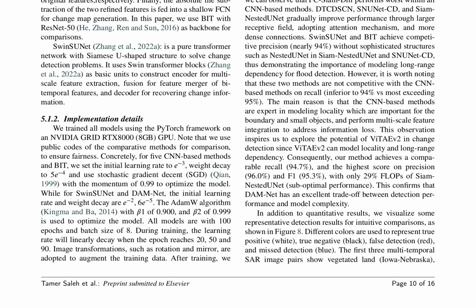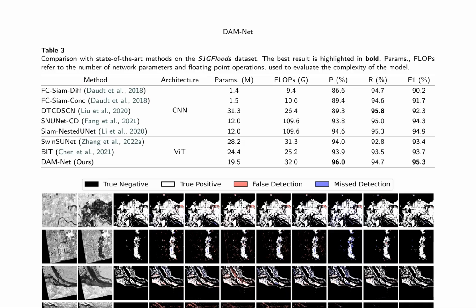The proposed DAMnet achieves comparable recall and the highest scores on precision and F1 score, with a significantly lower computational cost than Siam Nested U-Net. Figure 8 provides visualizations for intuitive comparisons. The paper examines the efficacy of DAMnet for flood detection and large-scale flood inundation mapping. It compares DAMnet's performance with state-of-the-art methods on the S1G floods dataset, showcasing a 96% detection accuracy.